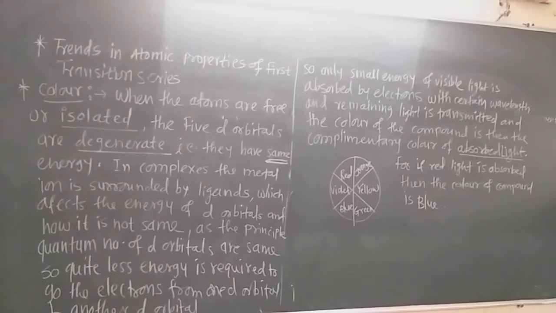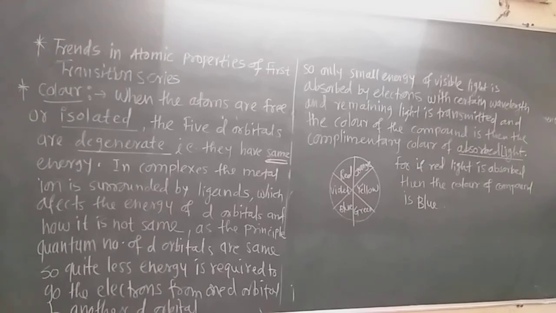Therefore, a very small amount of energy is required for an electron to go from one d orbital to another d orbital. So they absorb a very small part of the visible light, and the maximum part of the visible light gets emitted. And the color of that substance is always the color which is emitted by that substance, that is, which color wavelength is emitted by that substance.